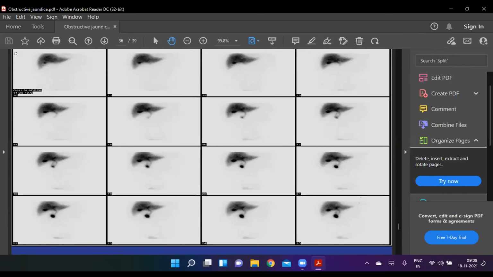Here we introduce the dye through the IV channel, and we look for the flow of the bile through the liver and biliary tree. Here it is coming in the left hepatic and right hepatic duct, and here it is coming in the gallbladder. So by this we are looking for the normal flow, and if there is a stricture or any obstruction to the flow, the bile will not flow down the normal pathway. Next.